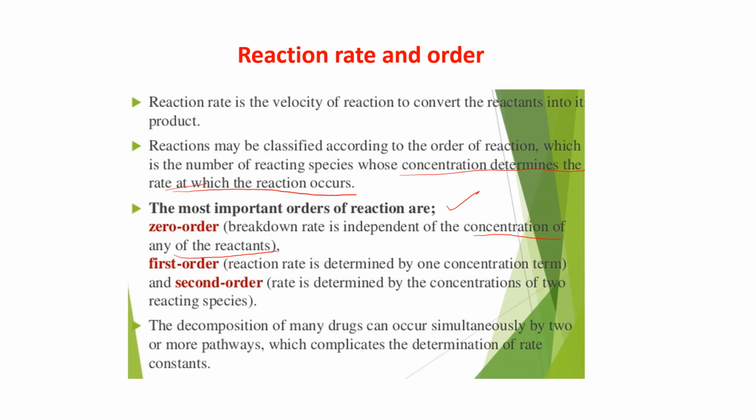And second order, the rate is determined by the concentrations of two reacting species. I will give an elaborate explanation in the next video. The decomposition of many drugs can occur simultaneously by two or more pathways, which complicates the determination of the rate constant.